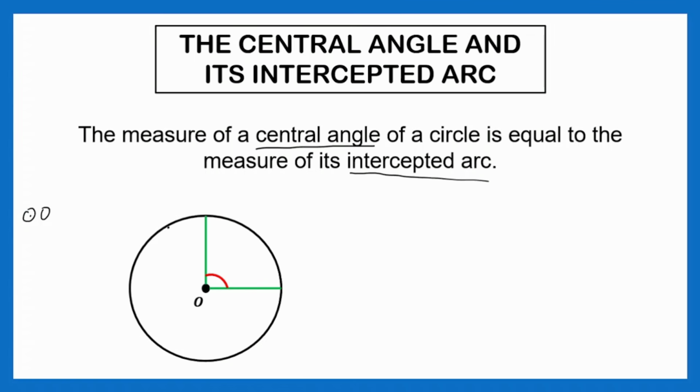Pero let's say, for example, sir, paano kung may angle na ganyan? Ganyan po. Ito yung angle. Ayan. So, can we consider that po as a central angle? Kasi nasa gitna din naman siya ng bilog or ng circle? Hindi po. Again, let me repeat. Ang idea ng central angle is that dapat kasama ito. Alright? Dapat kasama yung center. Dapat yung vertex nito is the center para masabi siyang central angle. Okay? So, sana malinaw yan.